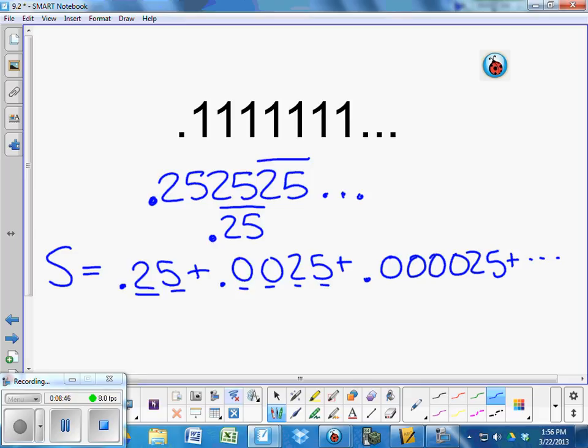What if it was 0.123123? Yep, you'd have 0.123 plus 0.000123 plus 0.000000123, and so on. Can I get a U1? 0.25. R is no longer 0.1. It's 0.01. Do you understand how to find that?